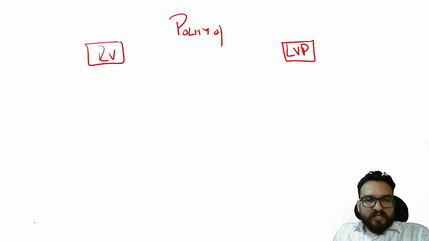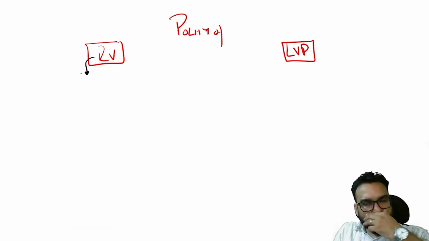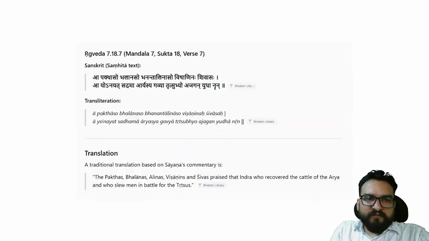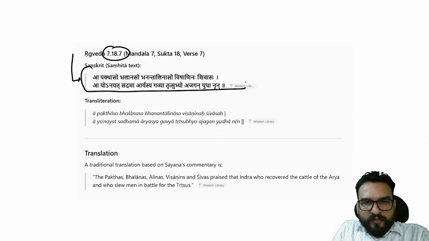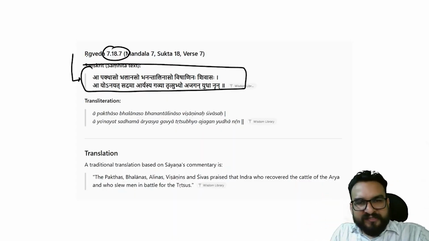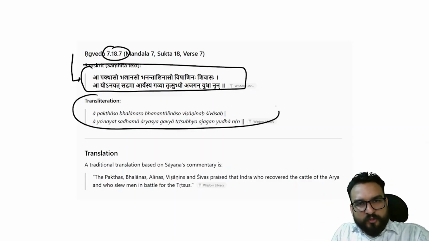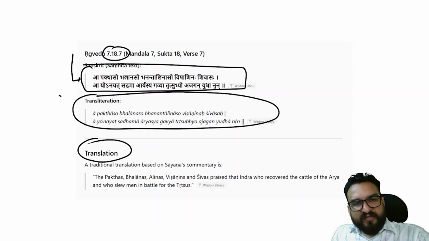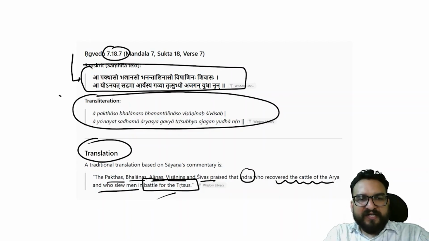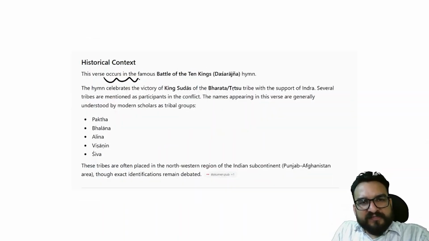Okay? In polity, try to understand what words are mentioned in Rig Veda. Right now, I am going to tell you about this. See this particular Rig Veda verse. I am exactly showing you the Rig Veda verse here. Now, this is a time of AI, and we should utilize it for our purpose as well. This is a transliteration, but you understand the translation, what is written and how historians found out. The Pakhtas, Bhalanas, Alinas, Visanas, Sivas praised that Indra who recovered the cattle of the Arya, who slew men in battle for the Tritsus. So what we get here is that one famous battle of 10 kings happened. This hymn is telling us about that.